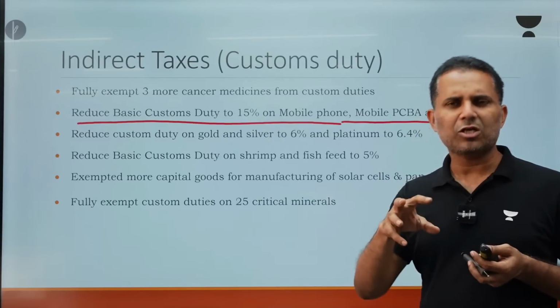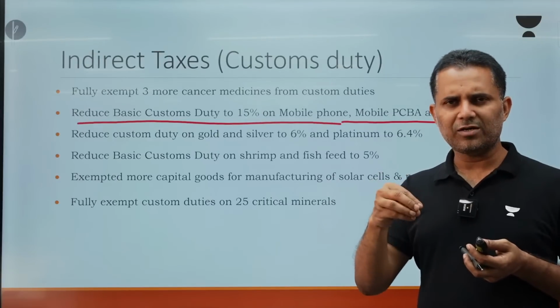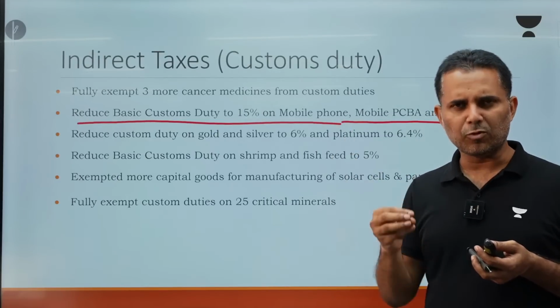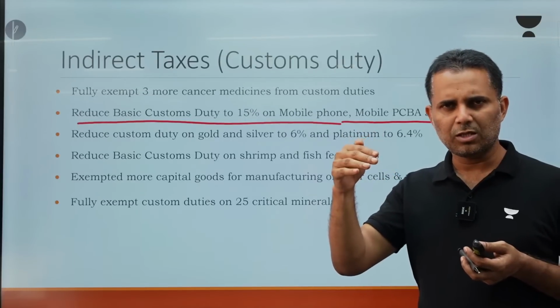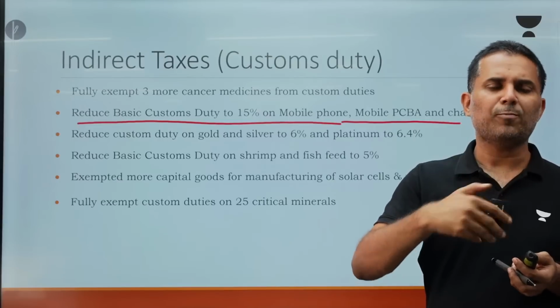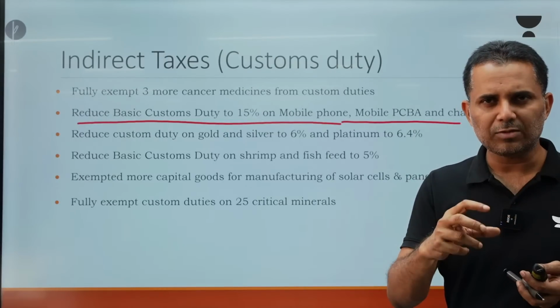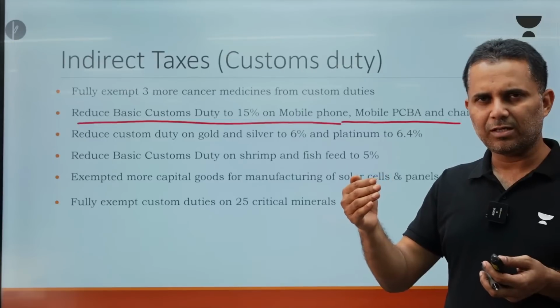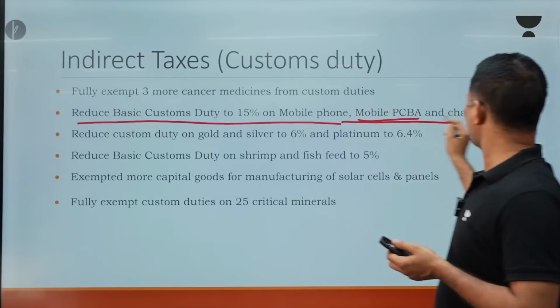And in electronics manufacturing, certain subcomponents are required, which we import. Since those components were costly because of higher customs duty, our products were getting costlier and we were not able to export. So to make electronics more export competitive, we have started reducing customs duty on mobile components, PCB and so on.